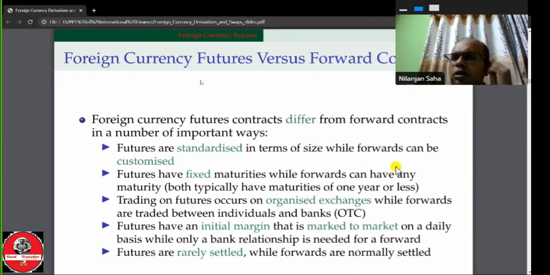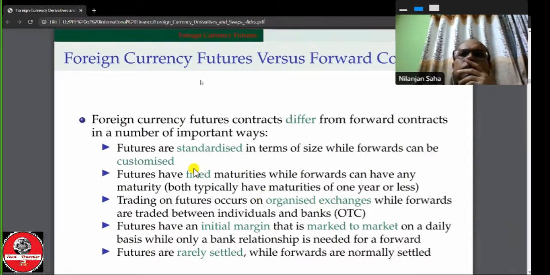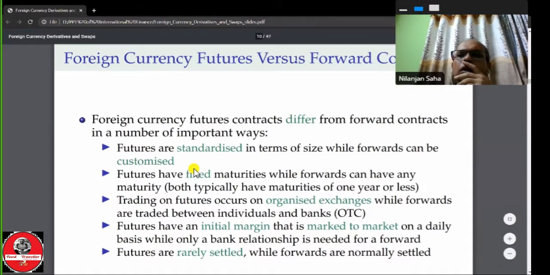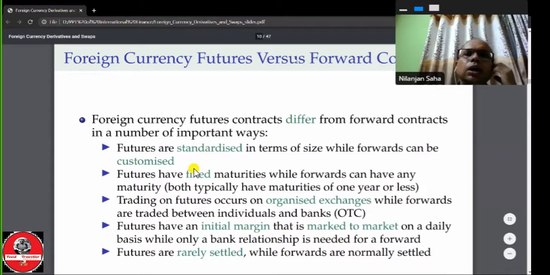Okay. Najafat, are you hearing? Yes, sir. Then what would be the difference in the case of maturity between the forward contract and the future contract?